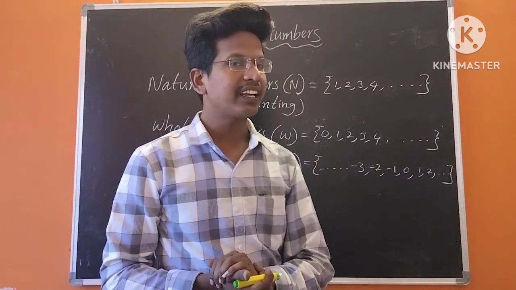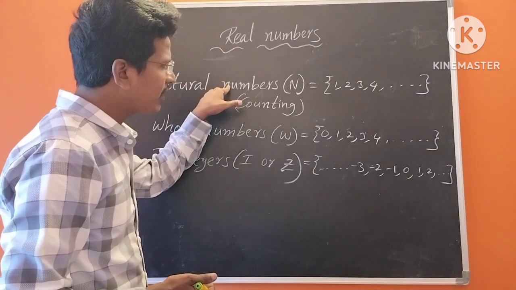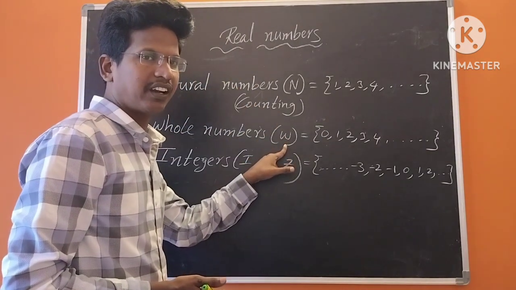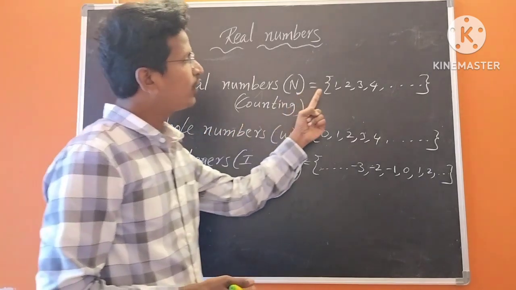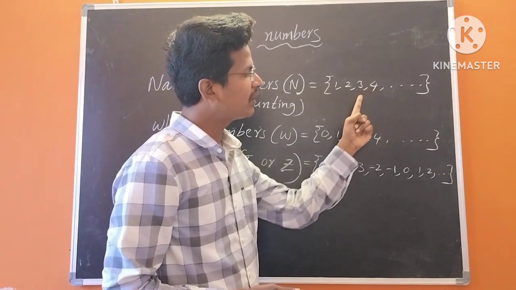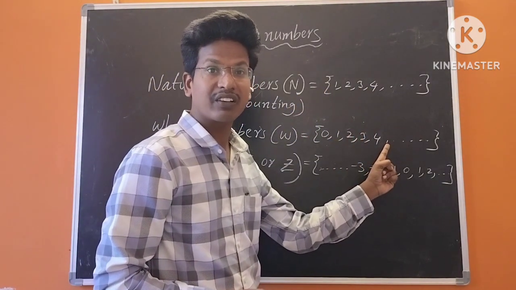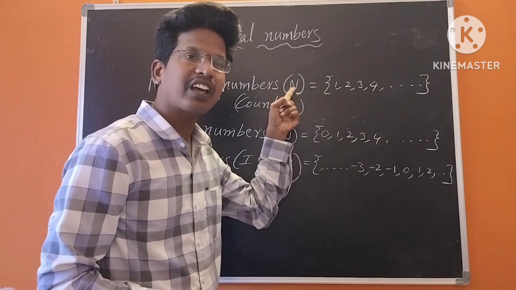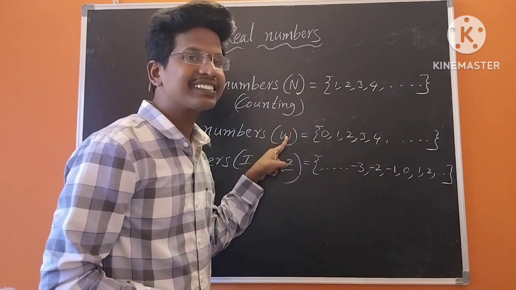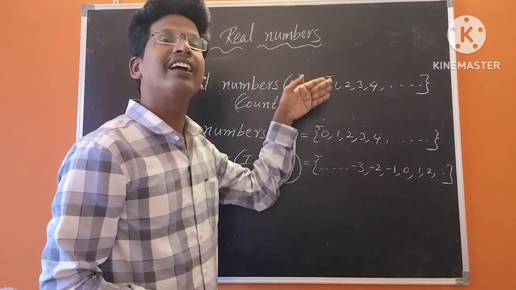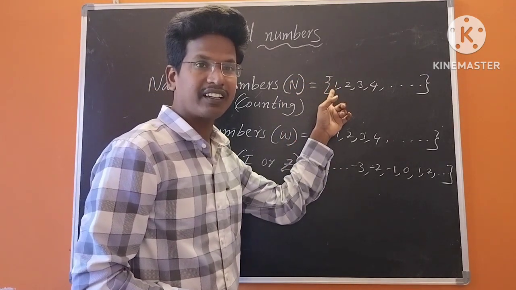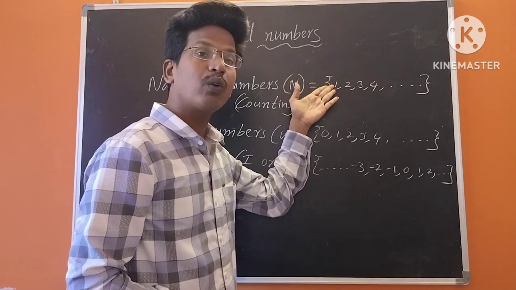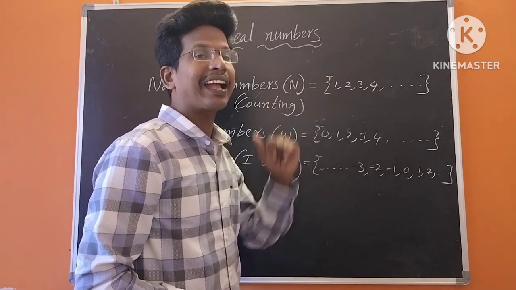Here we can say that all natural numbers are whole numbers, because you can find all natural numbers in whole numbers. But we cannot say all whole numbers are natural, because 0 is there in whole numbers, but 0 is not there in natural numbers.